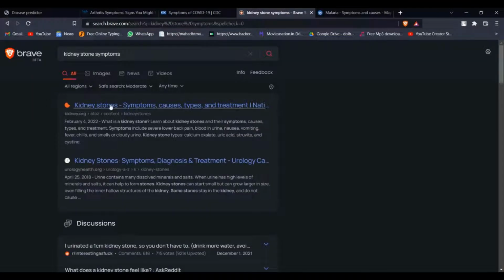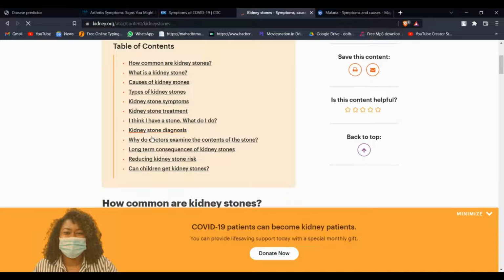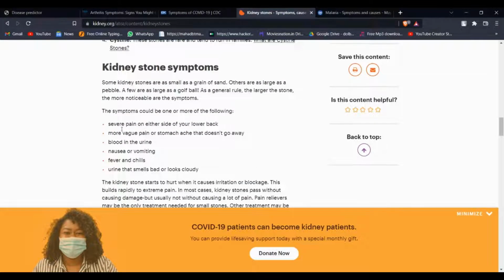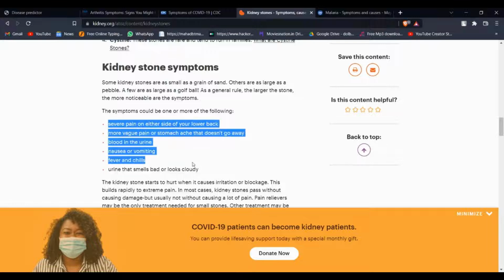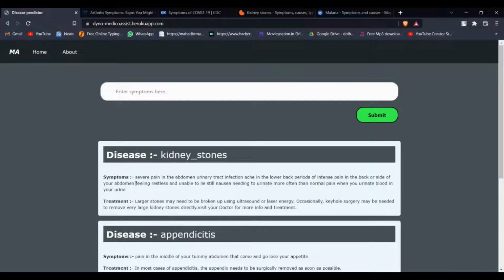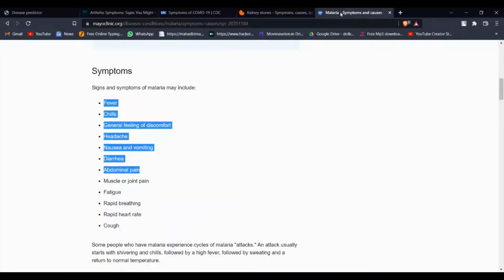So let's check about kidney stone. I'm taking it from different sites, so we will be able to check the accuracy of our model. So these are all the symptoms. So we will take some of them and we will check it here. So let's check it. Yes, it has perfectly predicted kidney stone. That's 100% accuracy we got here.